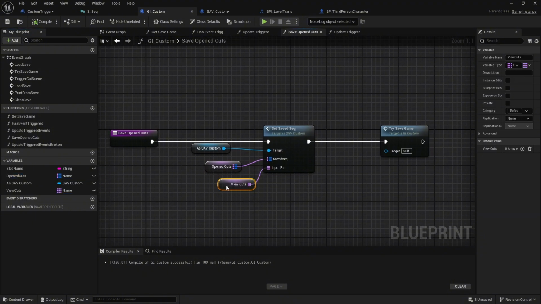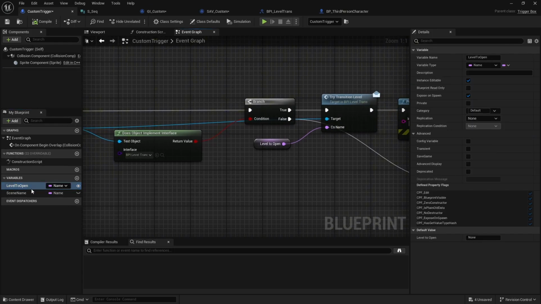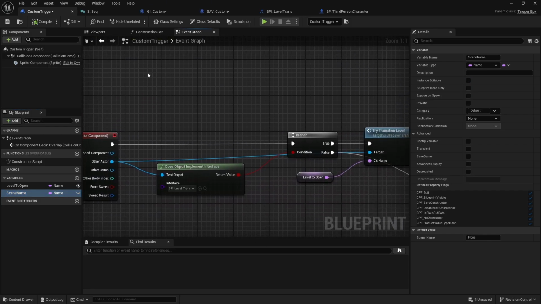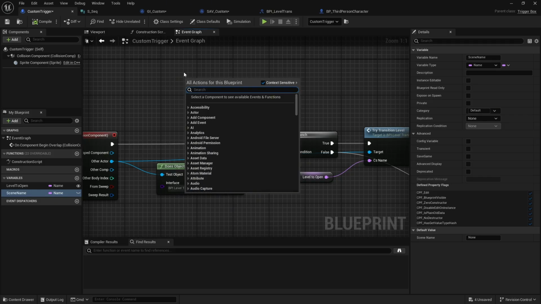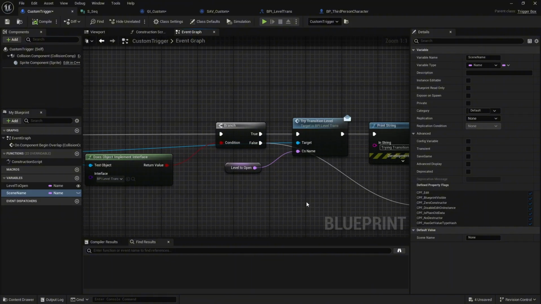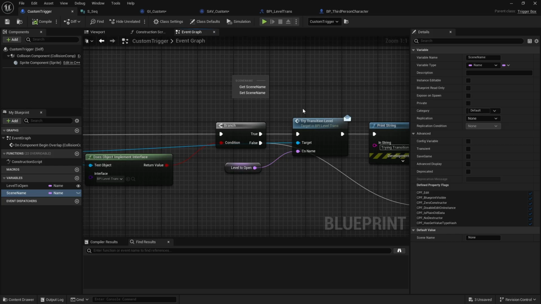As long as our cutscenes, again, have a unique name, which they're probably going to have, because we're triggering the cutscenes. So you'll have like level to open and scene name or cutscene to play. And you'll have some logic probably actually to get cutscene to play. So has player triggered event, whatever you have in your save game to kind of decide. Maybe the player needs to be level 10 and coming into the area, or maybe they need to trigger a specific event in the game before they come back into the area to get the next cutscene. Or maybe each of your custom triggers only has one cutscene, and you just have your scene name in here.